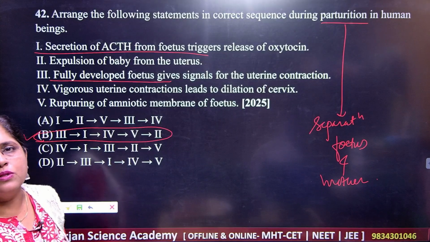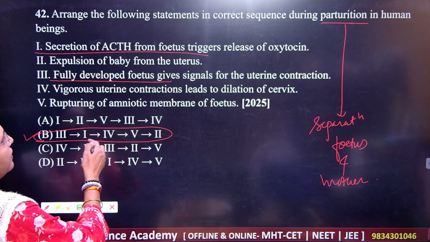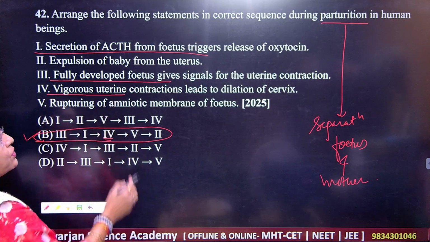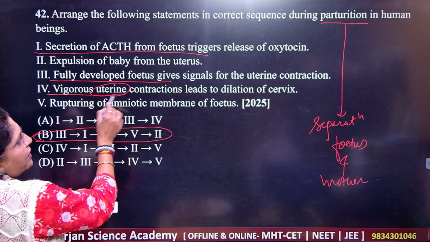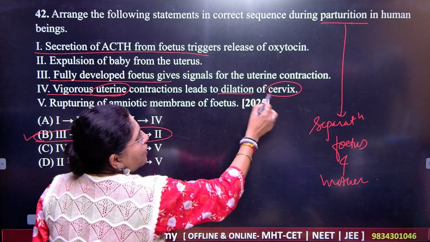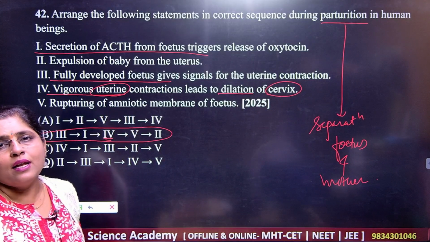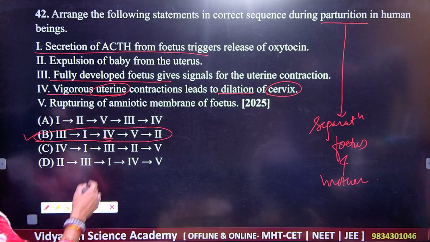Adrenocorticotropic hormones, right? So that is getting secreted via this one, and the release of oxytocin will be there. Next, it is giving you the vigorous contraction and relaxation of the uterus, and it gives you the dilation of which region? Cervix region. So it will be the starting for the labor pains. This is the indication for the delivery process.